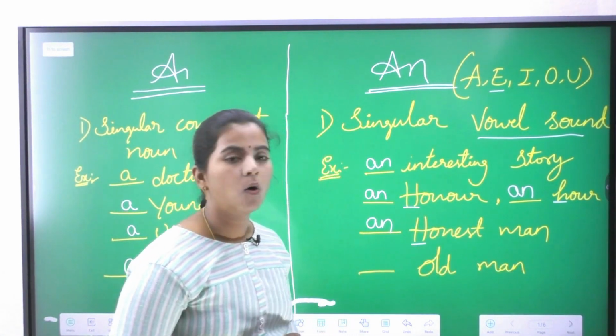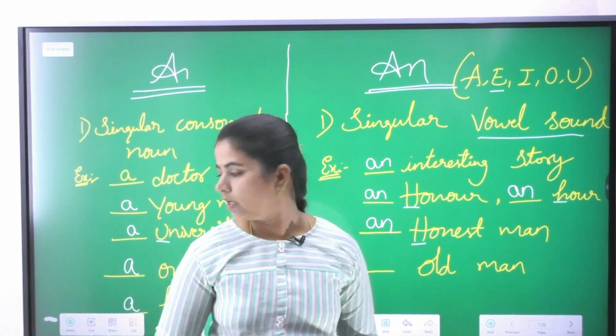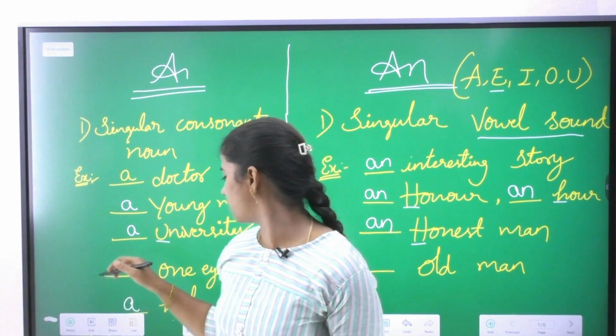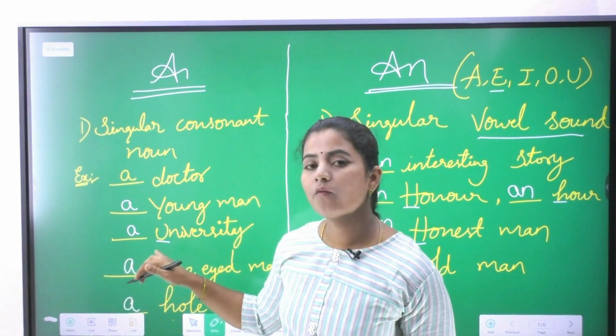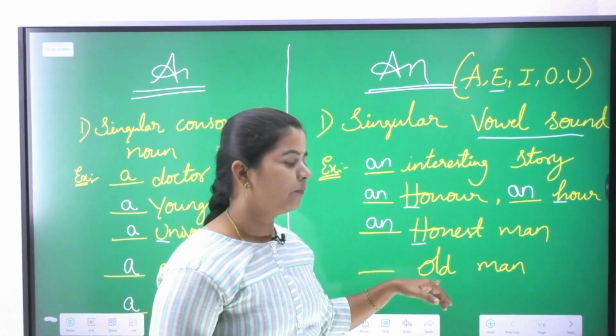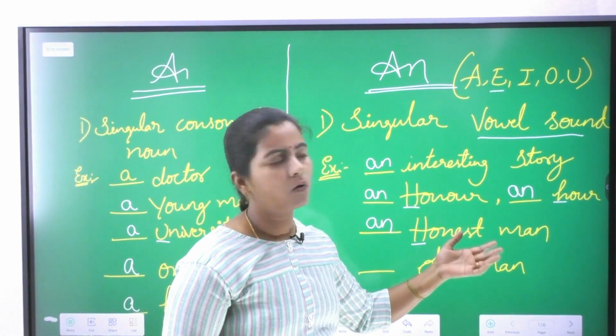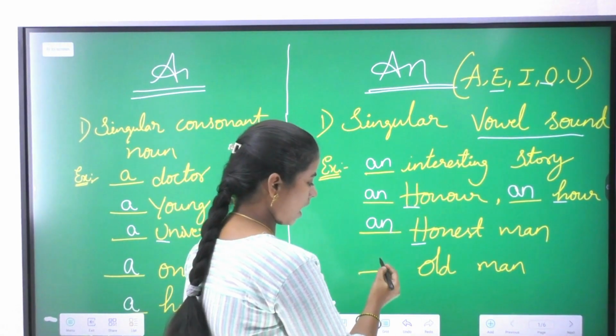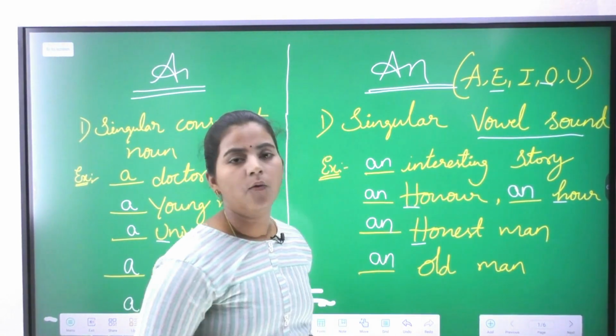Next one, old. Earlier a w sound was given, so we wrote a one-eyed man. In the same way here, old man: O is clearly giving the sound of O, hence our article is an old man.